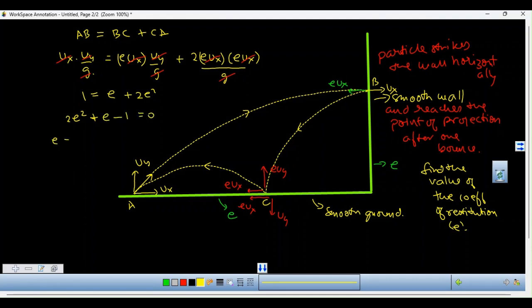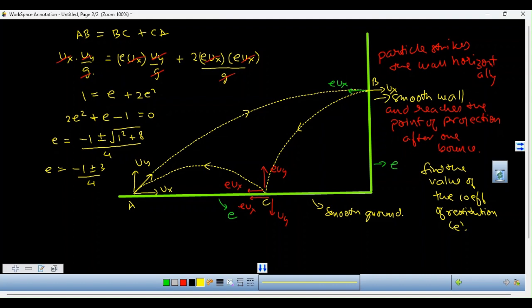The value of E is going to be minus 1 plus minus under root b squared, that is 1 squared, minus 4ac, that is plus 8, divided by 4. Or E will be minus 1 plus minus 3 divided by 4.